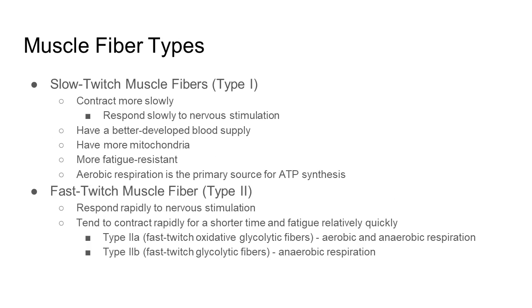Muscle fiber types. So we have the slow twitch and the fast twitch muscle fiber. Again, their names basically correspond to how fast or slow they respond to a nervous stimulation. So your slow twitch muscle fibers, or your type 1, contract more slowly, have a better developed blood supply, have more mitochondria, are more fatigue resistant, and aerobic respiration is the primary source for ATP synthesis.